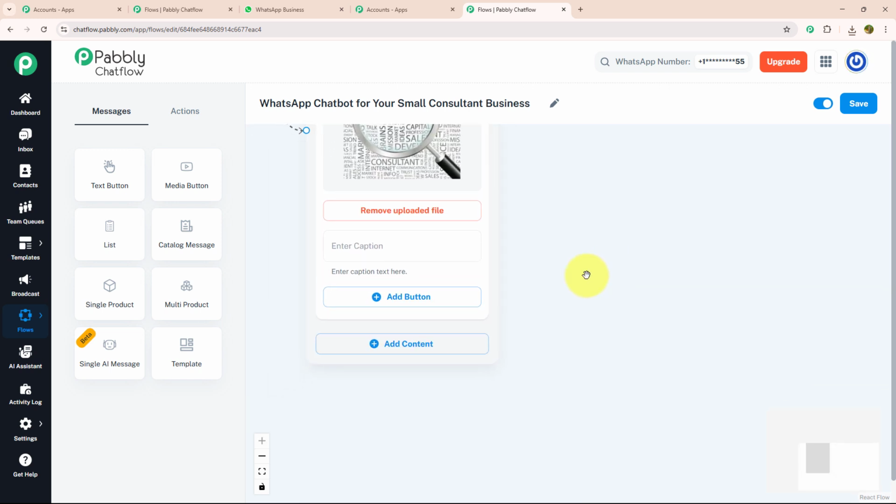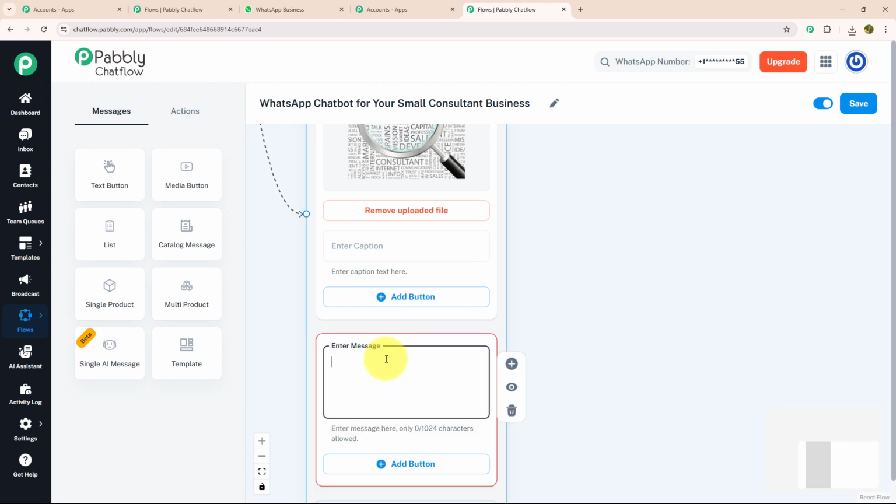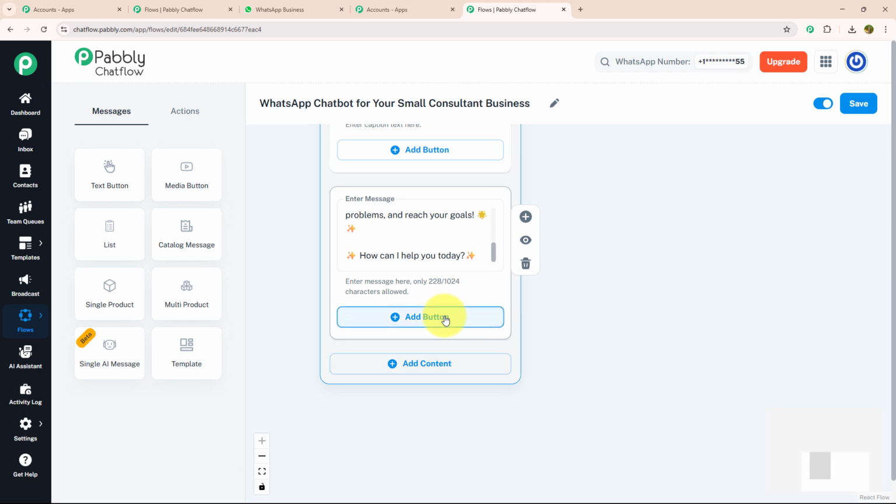For that, I'm going to click on the add content button, select the text button and enter my message, which says Pabbly, your small consultant WhatsApp chatbot. Hi, welcome to Pabbly, your small consultant business. We are here to help you grow, solve problems and reach your goal. How can I help you today? And with that, I'm going to provide a few action buttons.